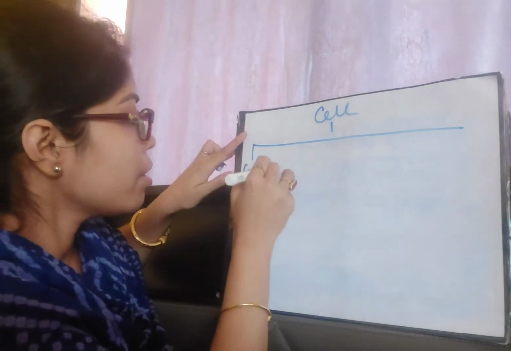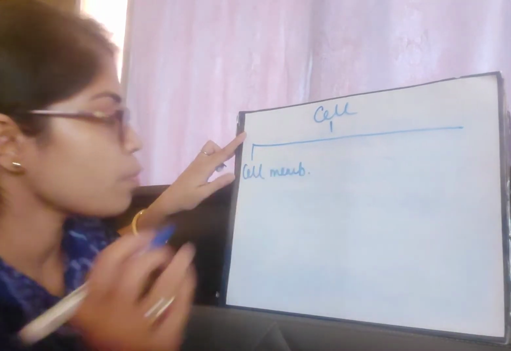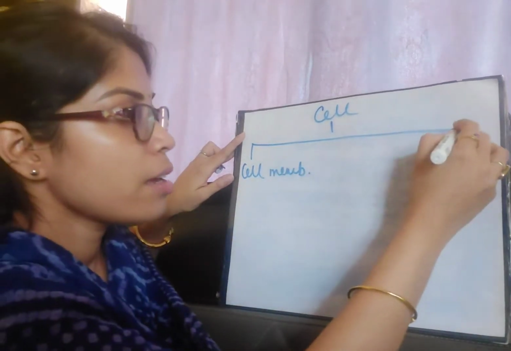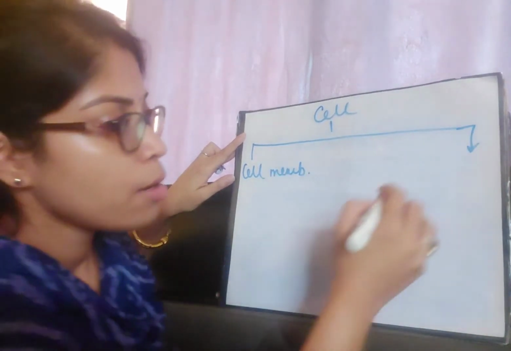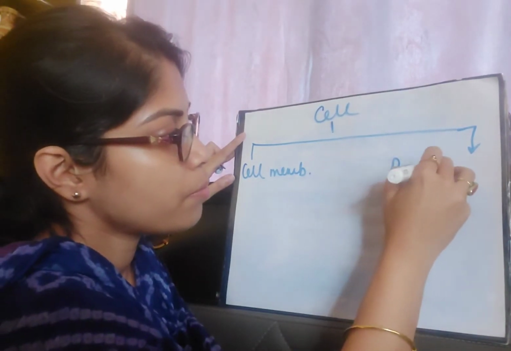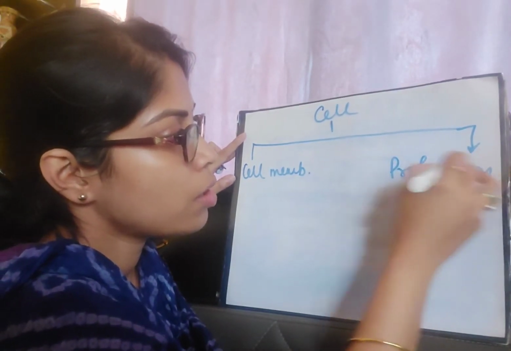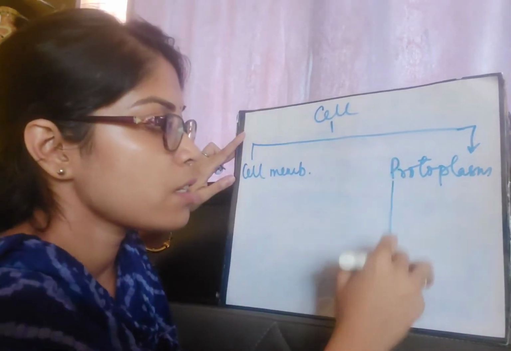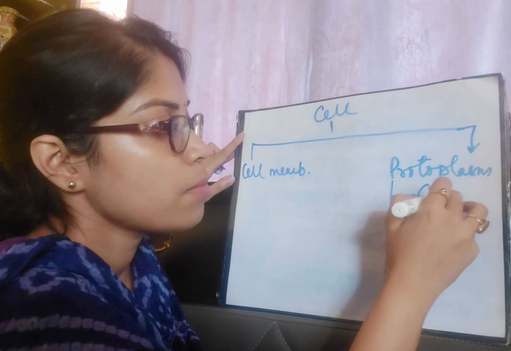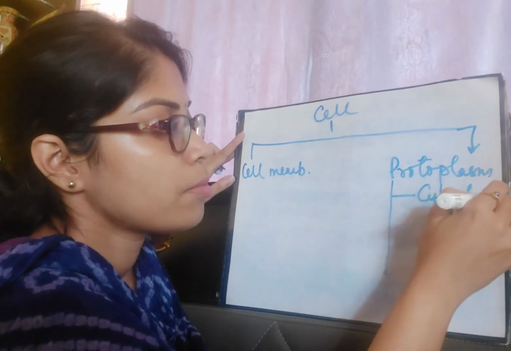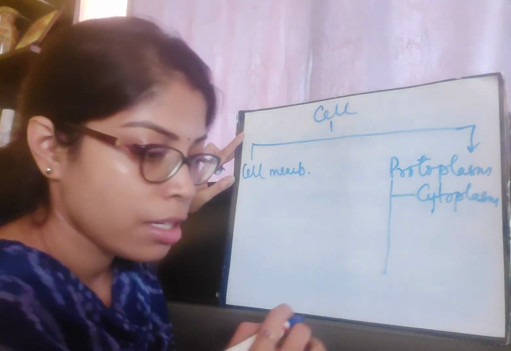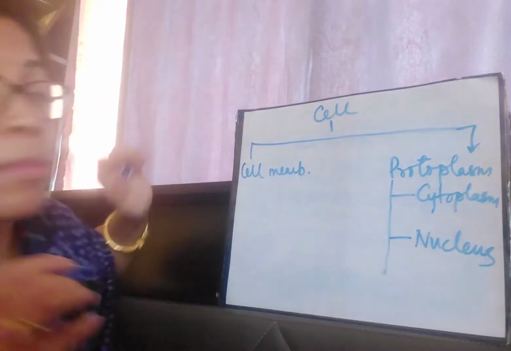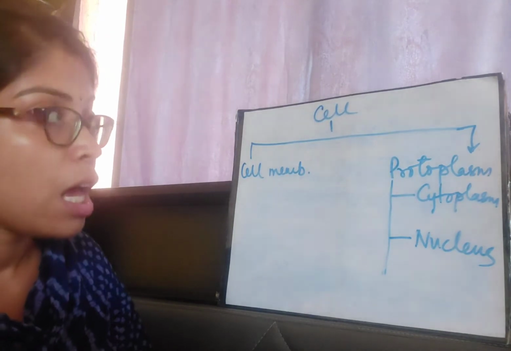Cell membrane, I'm writing MEMB in short because of shortage of space. Cell membrane, and here protoplasm. So cell membrane, obviously the covering, and protoplasm consists of cytoplasm and nucleus, right?